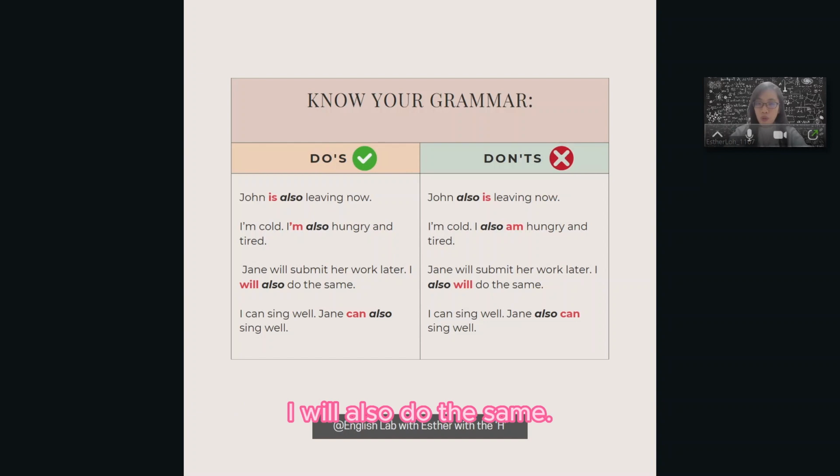Jane will submit her work later. I will also do the same. This is correct. But a lot of people might say, Jane will submit her work later, I also will do the same. Like I say, mostly translation, right? Especially from Chinese to English.